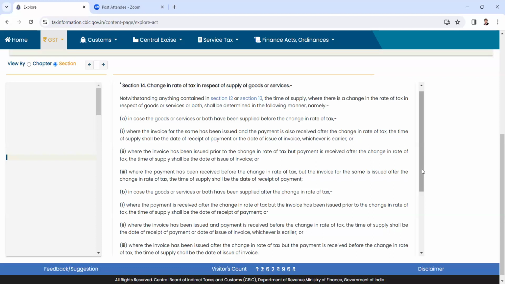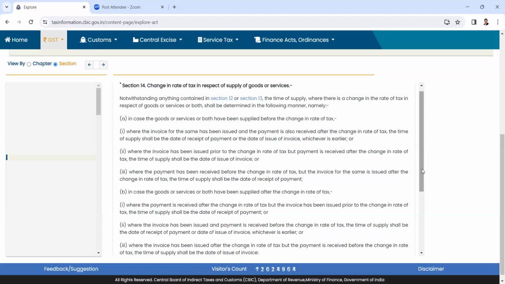Had the invoice been raised before 1st January 2022, then it would mean that, to the extent of the services covered under that invoice, the service is already rendered. So it is completed and the invoice is raised before 1st January 2022, but the payment alone is received subsequently. Then we can always say that the old rate, that is the 12% rate, was applicable.